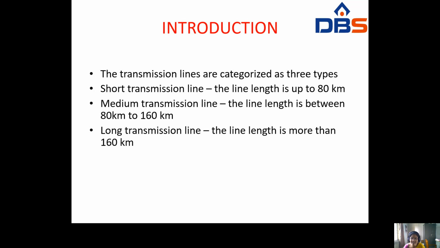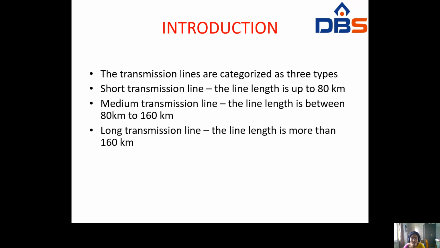A short transmission line is one whose line length is up to 80 kilometers. Whenever the line length is only up to 80 kilometers, those transmission lines are called short transmission lines. Whenever the line length is between 80 and 160 kilometers, the transmission line is called a medium transmission line.